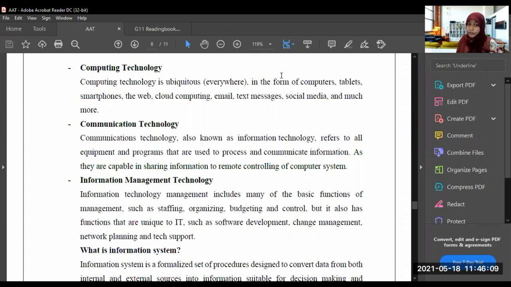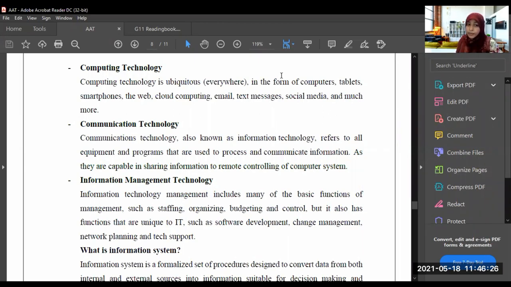Whatever the program or equipment we use to process the data and to communicate the information is known as communication technology, right?